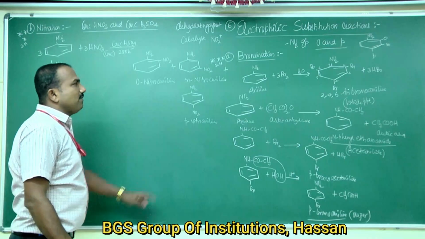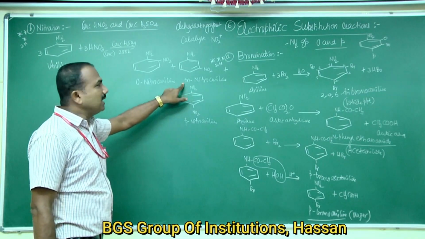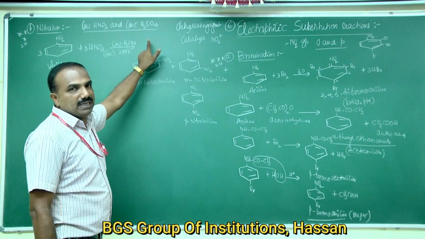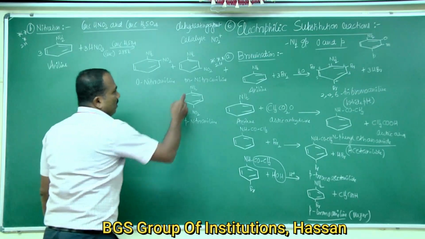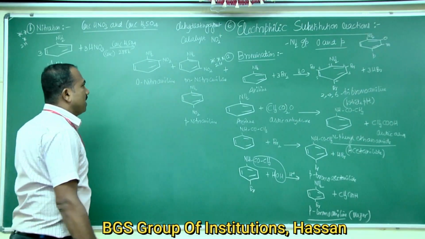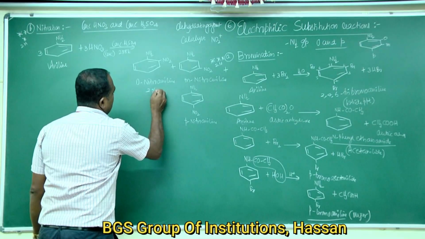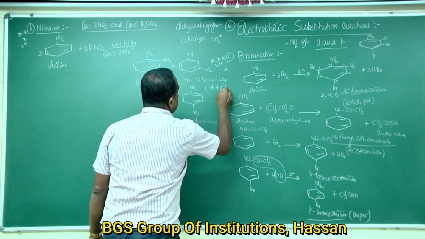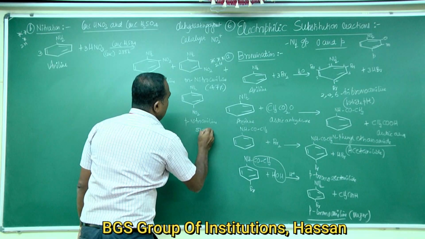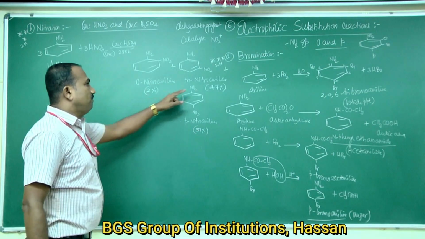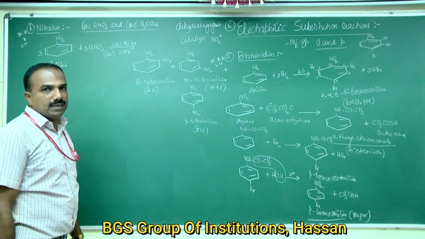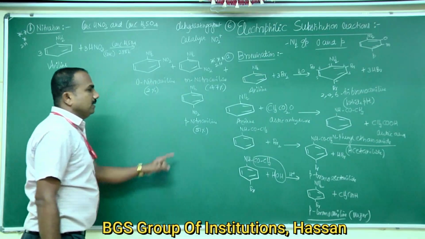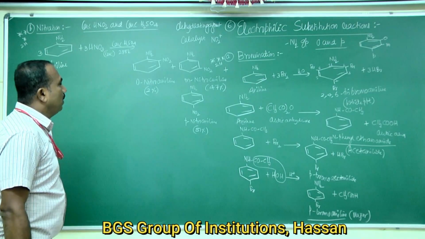A significant amount of meta-nitroaniline is formed because aniline on protonation forms the anilinium ion, which is a meta-directing group. Therefore, some amount of meta product is also formed. The products formed are ortho 2%, meta 47% and para 51%, totaling 100%. So the major product is para-nitroaniline, at 51%.